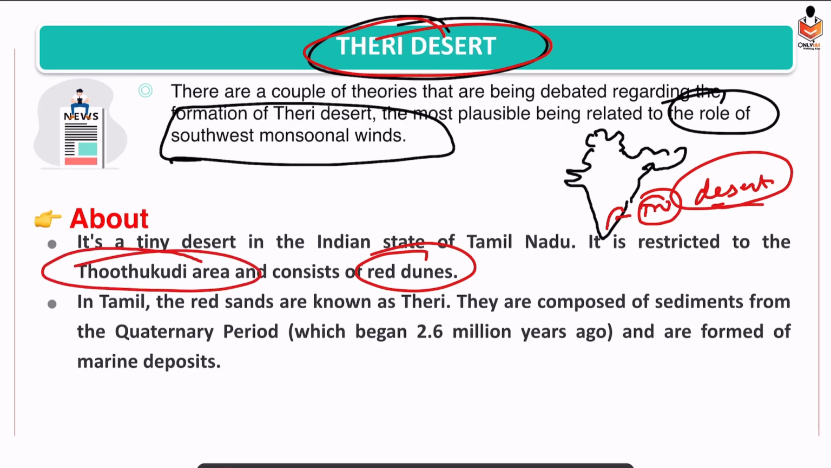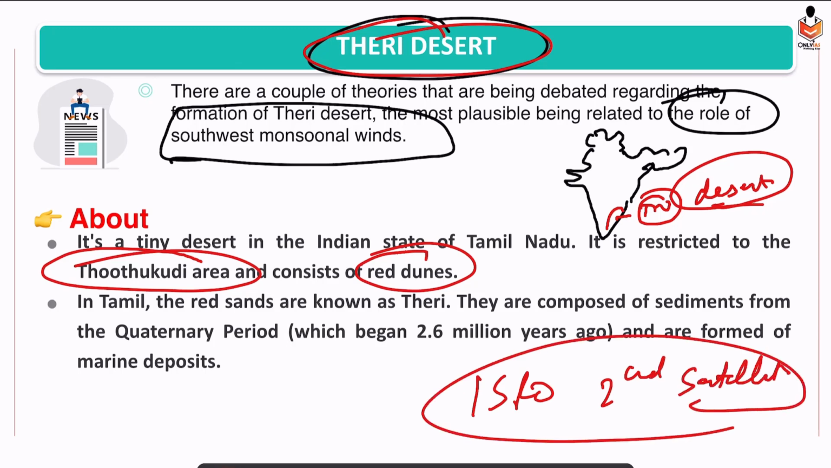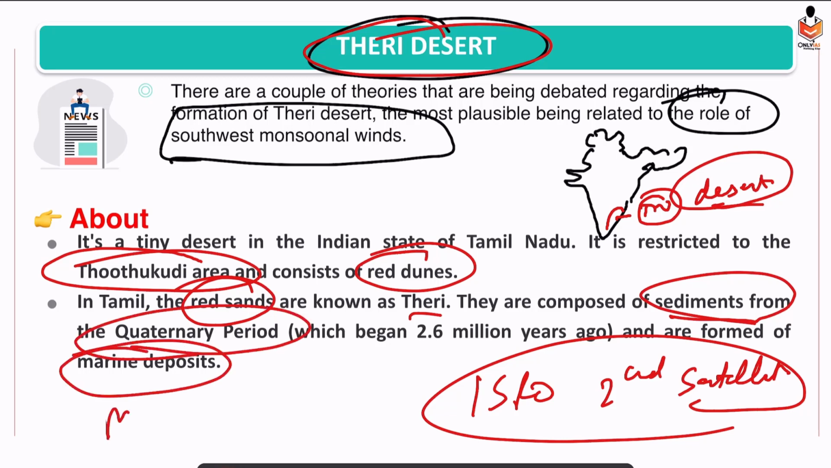In the Thoothukudi area. And we know from current affairs that the Thoothukudi area is also known because ISRO is trying to launch its second satellite launch pad in the Thoothukudi region. And red sands are known as Theri. Just keep this thing in mind. They are composed of sediments which were deposited during the Quaternary period, and also it has marine deposits. Keep this in mind: Quaternary period, marine deposits.